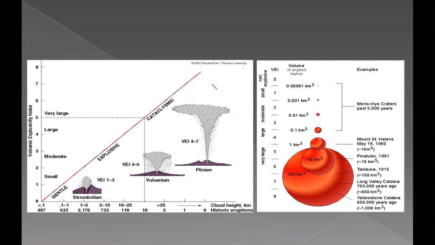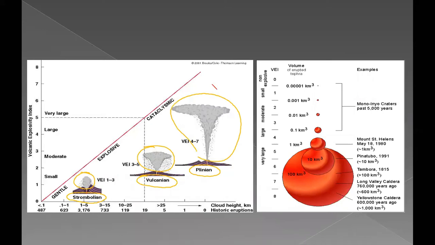Here you can see a very clear picture of that. First one is the Strombolian type of eruption, then the Vulcanian type, and the Plinian type of eruption. So you can see the comparison. Here a very small amount of ashes is coming out compared to this. Here a little more gas is coming out, and the height is also very low. And here you can see a very high amount of gases going into the air.